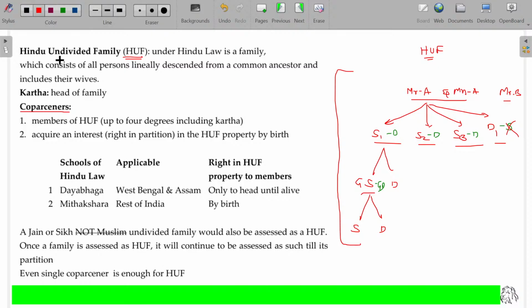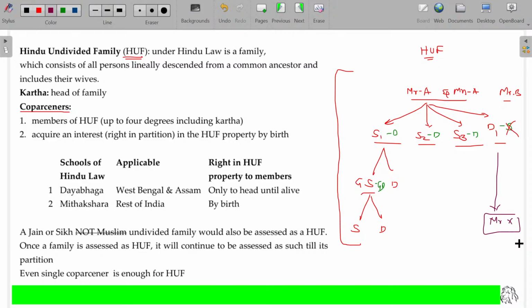Now, including the daughter also. Daughter after marriage becomes a member in another family, probably Mr. X's. She moves there, and she becomes a member in Mr. X's HUF and co-parcener in Mr. A's HUF. So in which family she was born is the matter to determine whether she is a co-parcener or a member alone.